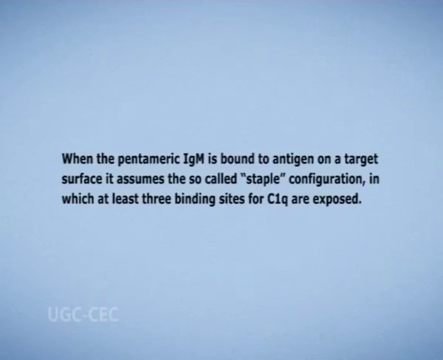The latter facilitates interaction with C1q or with each other. When the pentameric IgM is bound to antigen on a target surface, it assumes the so-called staple configuration, in which at least three binding sites of C1q are exposed.